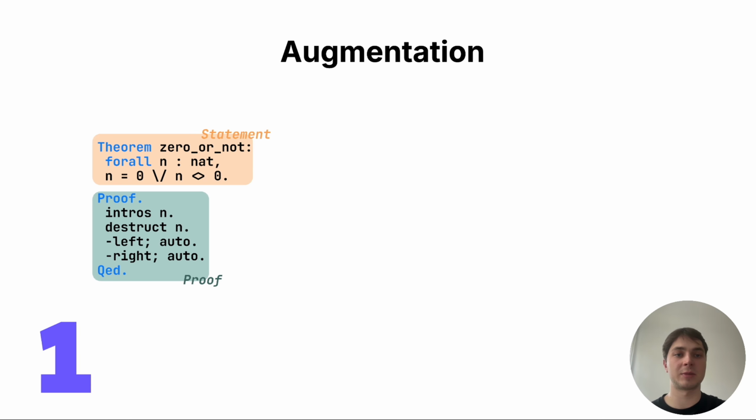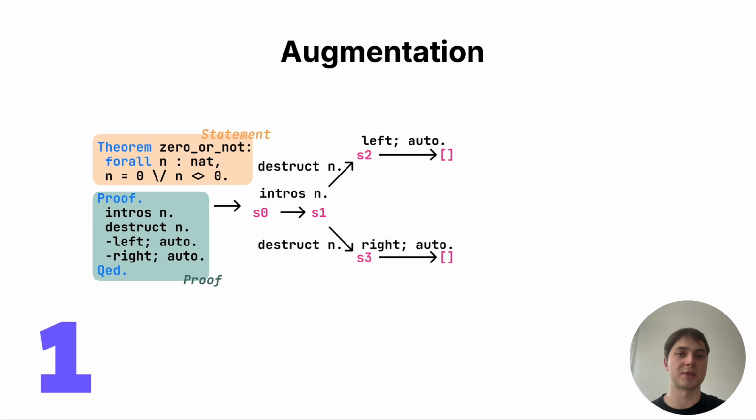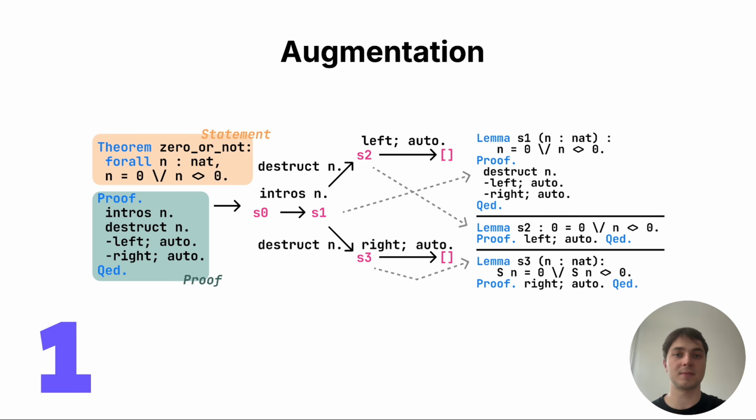It's a tool used to augment a dataset of Rocq theorems. BigRocq takes a proven theorem and presents its proof as a tree, where nodes are different proof states and edges are tactics used in the proof sequence. Each subtree is actually a standalone substatement with its corresponding proof. That process allows us to expand the dataset of theorems by roughly a factor of 4.